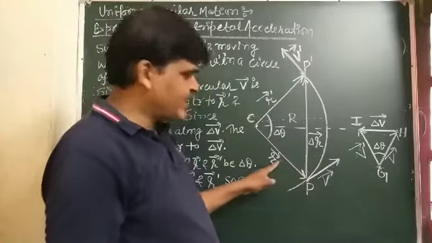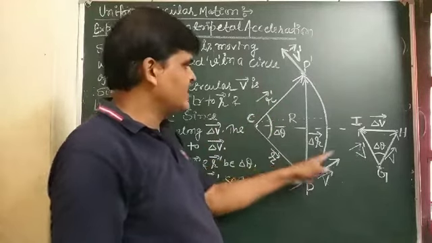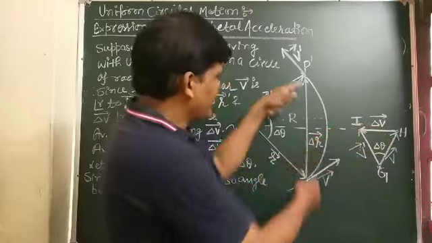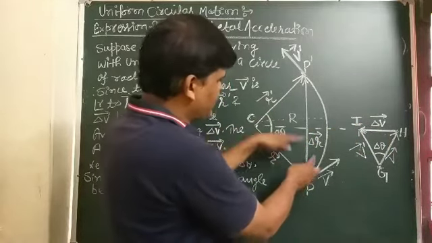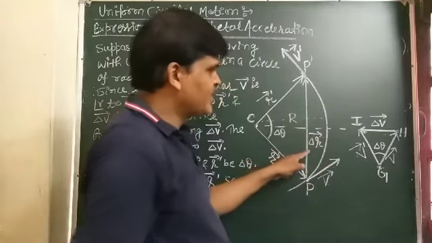If v is perpendicular to vector r and v' is perpendicular to vector r', then the change in velocity delta v is also perpendicular to delta r vector.